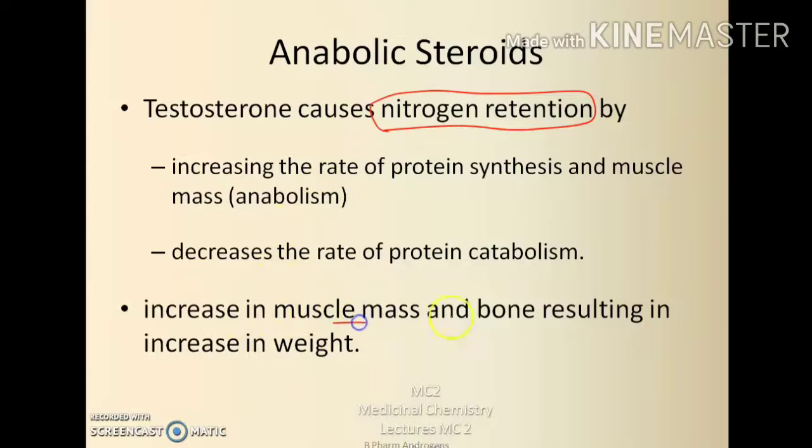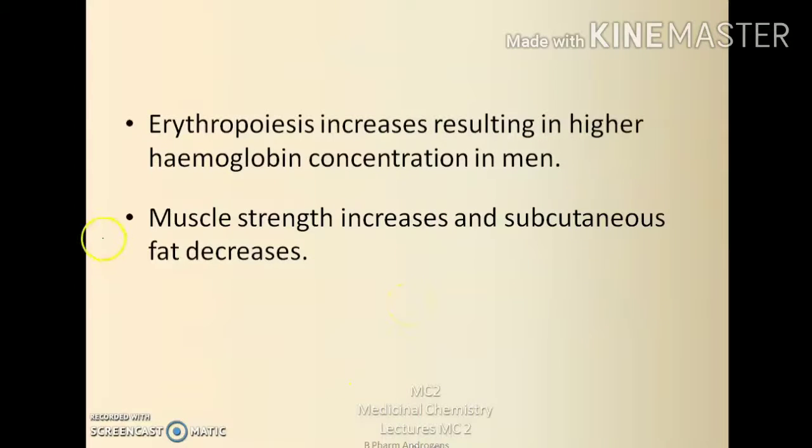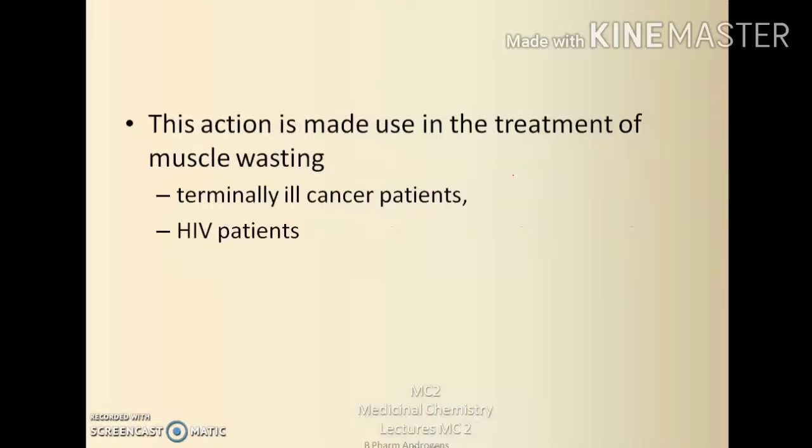This increased muscle mass and bone results in increase in weight. At the same time, they also cause erythropoiesis, that is, increased concentration of hemoglobin in men. And it also causes muscle strength increase and subcutaneous fat decrease.